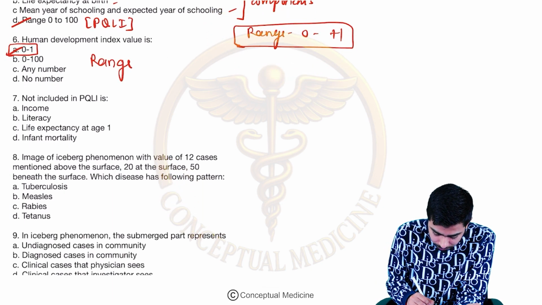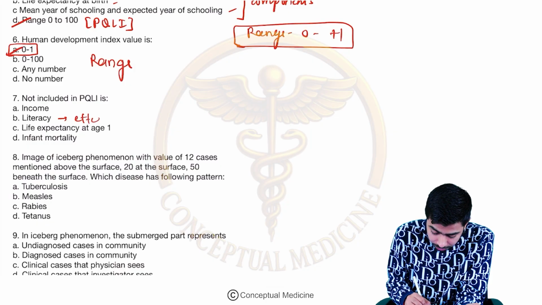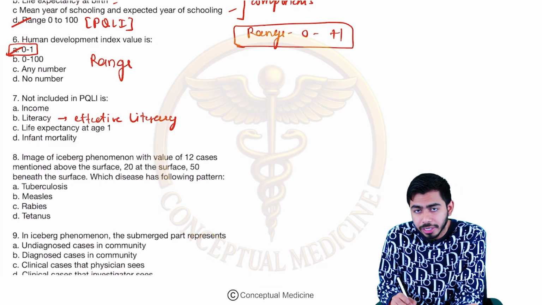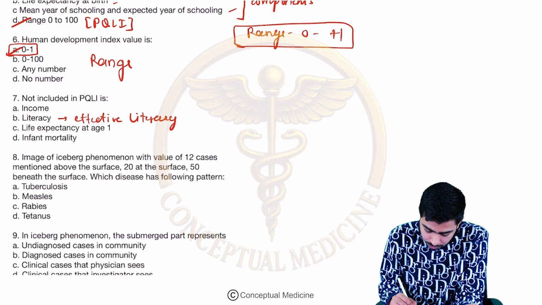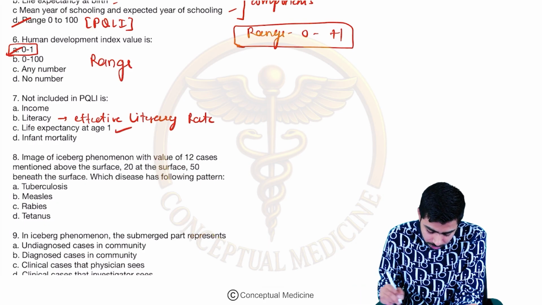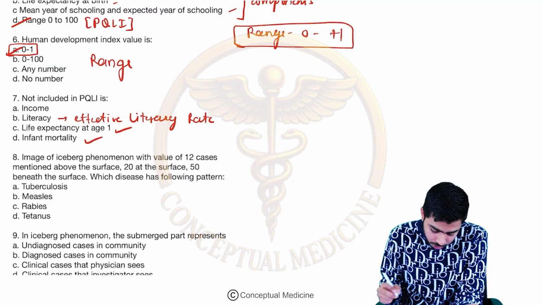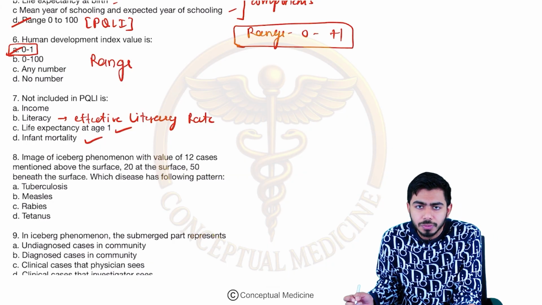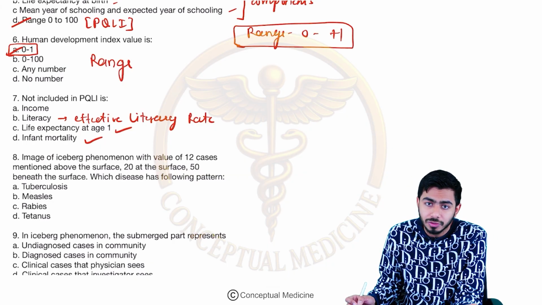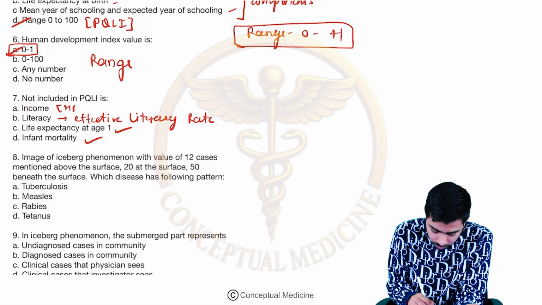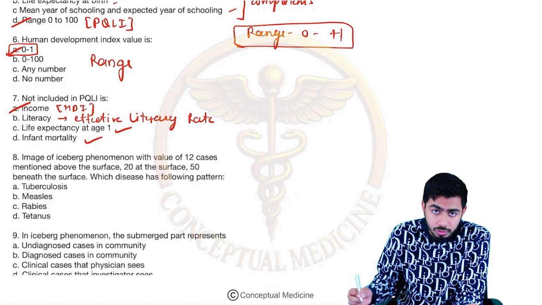Literacy, yes, it was. They were talking about the effective literacy rate. That was a person who can read or write in any language, providing age is more than 7 years. Life expectancy at 1 year, yes. They were talking about infant mortality rate, yes. So what was not included? Income. Income was the part of which index? That was Human Development Index. So income was the part of Human Development Index, not the PQLI. So this is the answer.